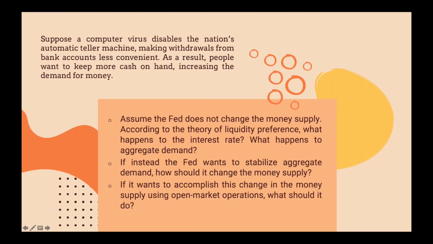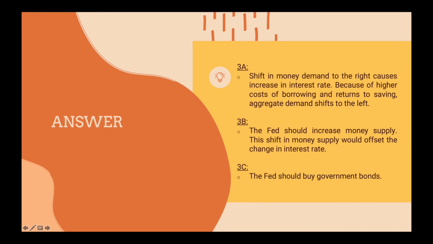Suppose a computer virus disables the nation's automatic teller machines, making withdrawals from a bank account less convenient. As a result, people want to keep more cash on hand, increasing the demand for money. A. Assume the Fed does not change the money supply. According to the theory of liquidity preference, what happens to the interest rate? What happens to aggregate demand? A shift in money demand to the right causes an increase in the interest rate because of the higher cost of borrowing and returns to saving.